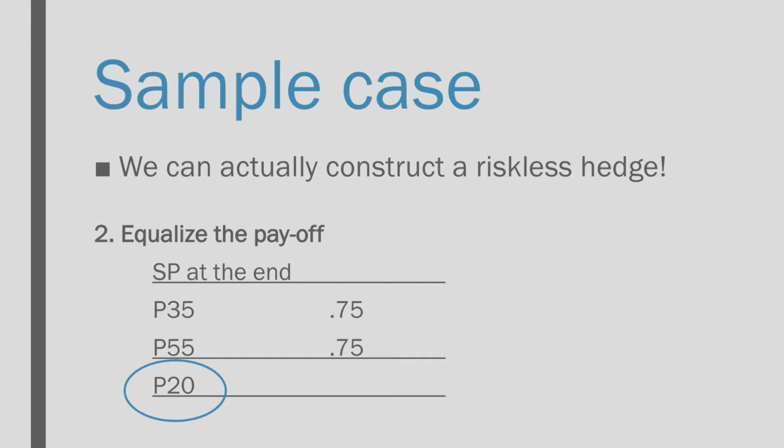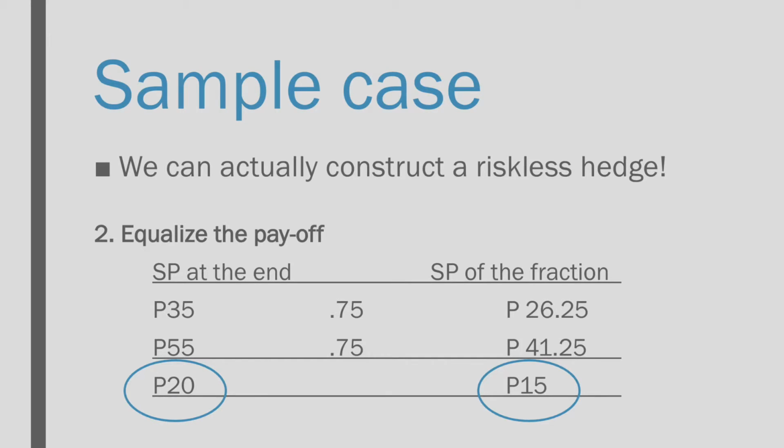So we would have 35 times 0.75 and 55 times 0.75. The stock price of the fraction of that stock, again that's 0.75, would be 26.25 or 41.25 respectively. Such being the case, we were able to equalize the payoff of both the stock price and the option. The stock price, or more accurately, 0.75 of the stock price, has a range of payoffs of 15 pesos. Same with the payoff of the exercise values.